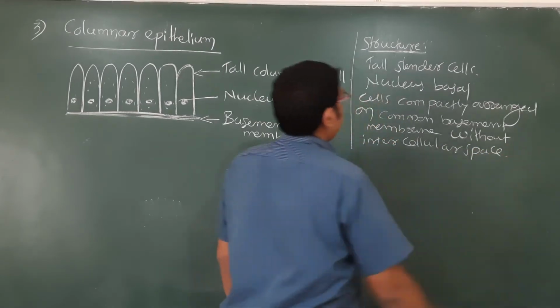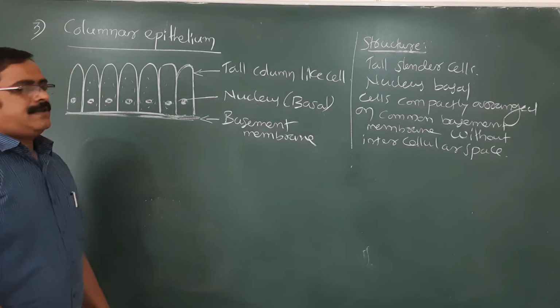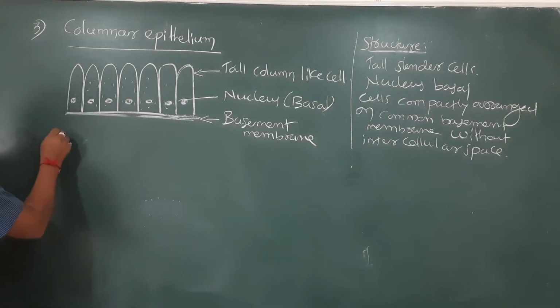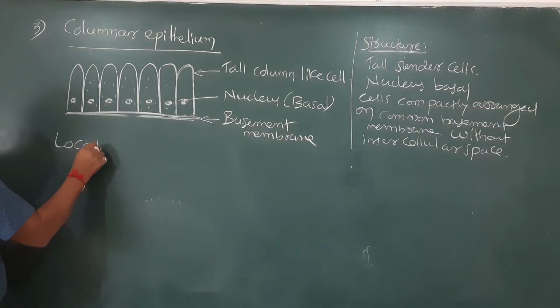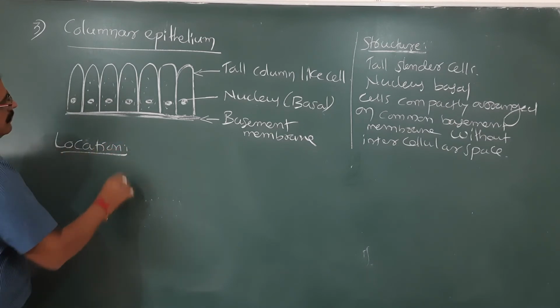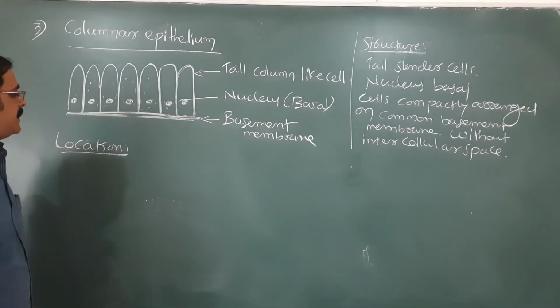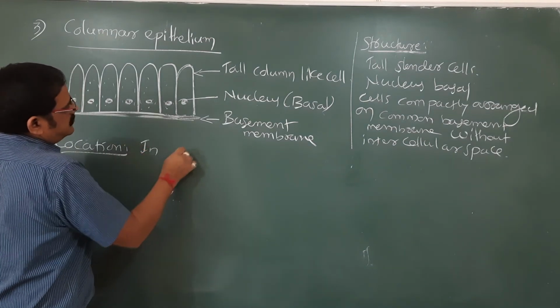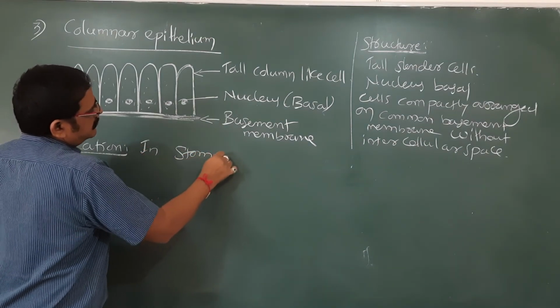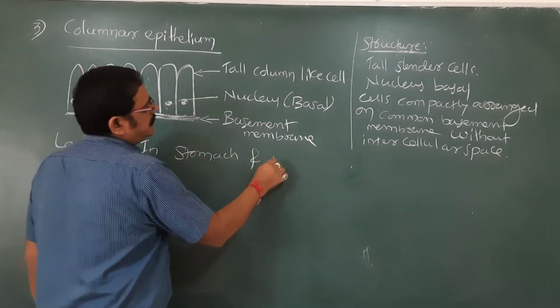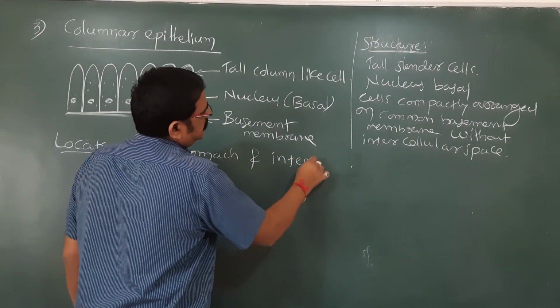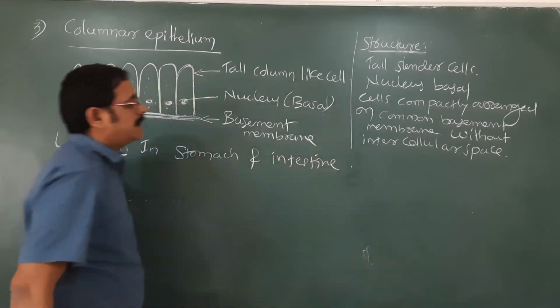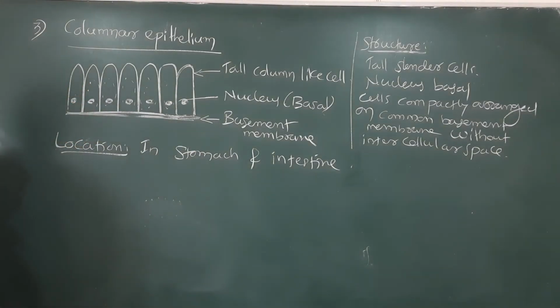No intercellular space. Then where else can we see these cells? We can find the columnar epithelial cells mainly in stomach and intestine. What are the main functions?